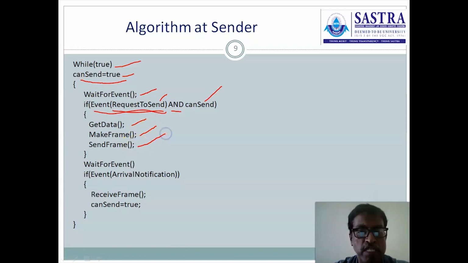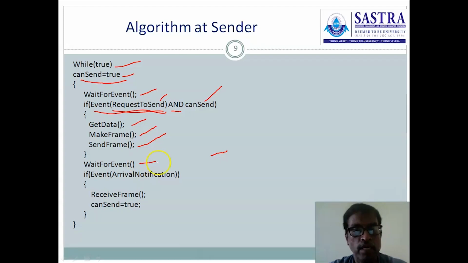After constructing the frame, by using the send frame procedure, the data frame is delivered to the subsequent layers and through the medium. And it is also waiting for the event because the transmission is over. The sender is waiting for the acknowledgement.